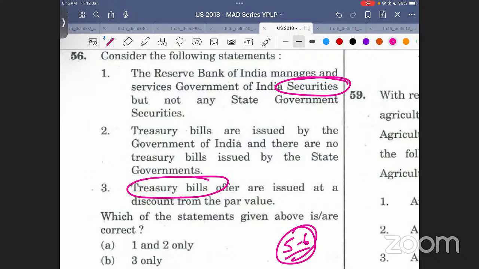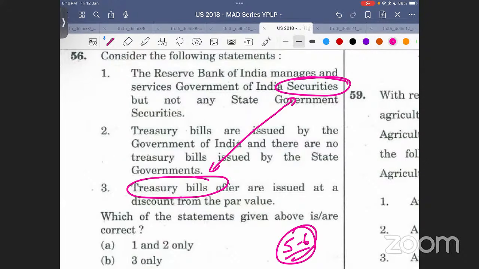ये सबसे इंपॉर्टेंट चीज आई समझ में? बात समझ आई? Did you notice this? इससे पहले कभी नोटिस कर रहे थे वाली चीज? Were you noticing this before this? This is what you need to realize. This is what you need to see, that there is a difference between securities and treasury bills.